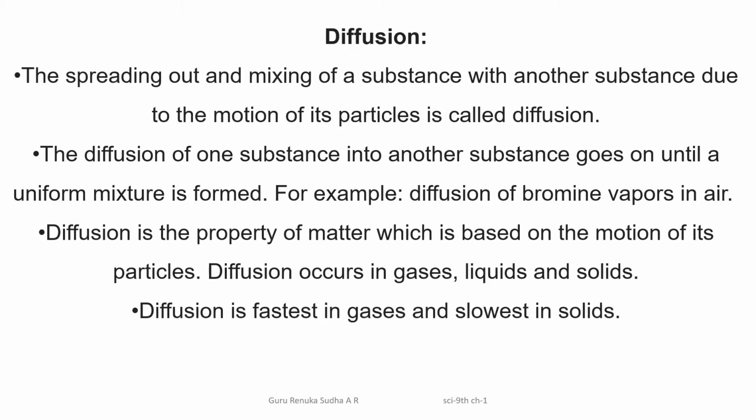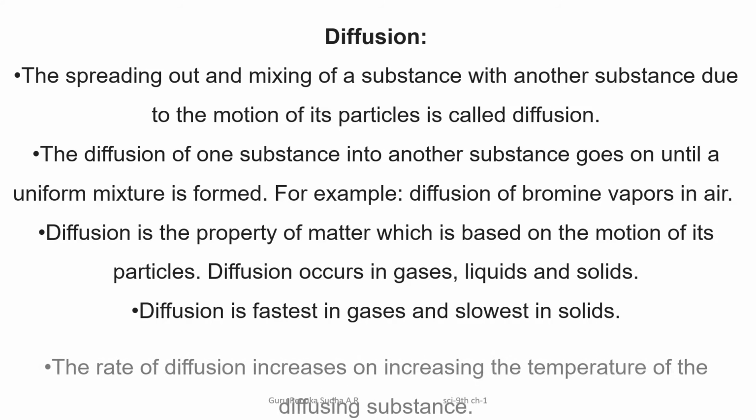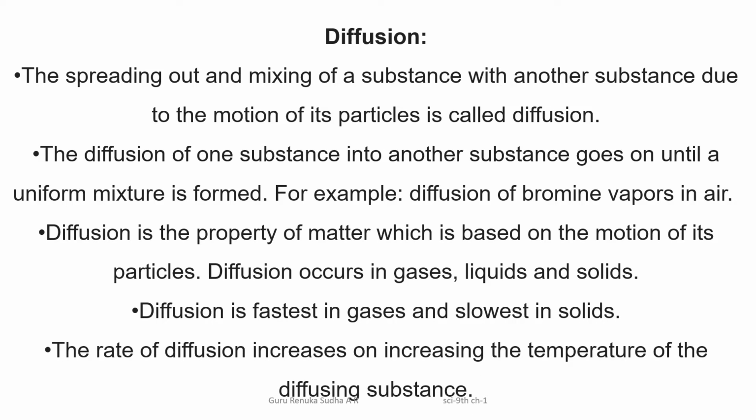As you already know, diffusion is the fastest in gas and slowest in solid, and the rate of diffusion depends on increasing the temperature of the diffusing substances.